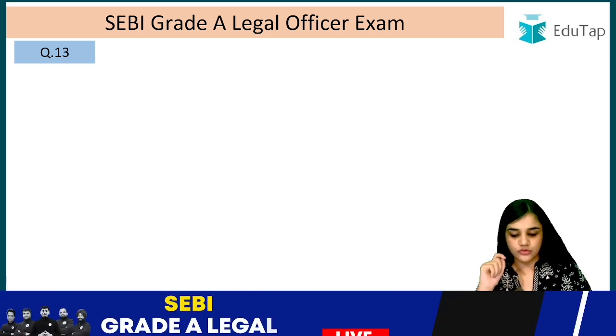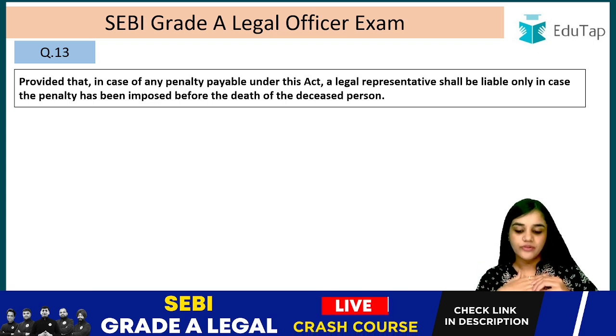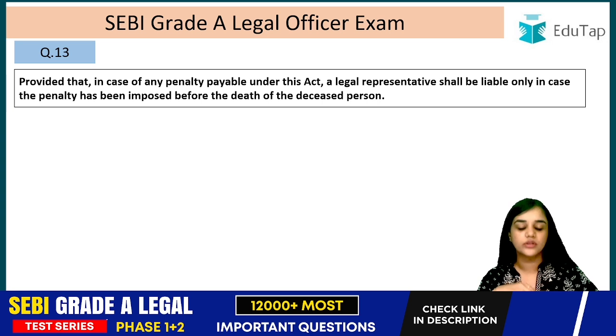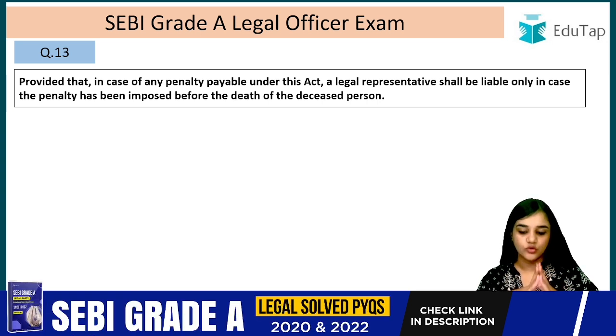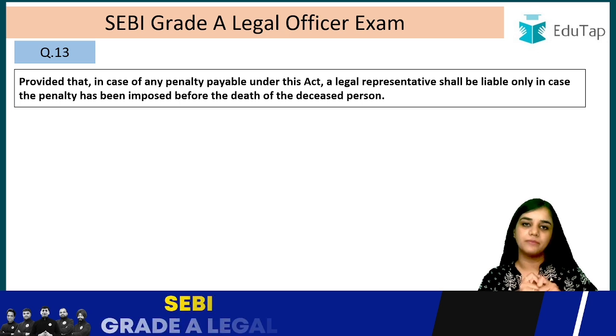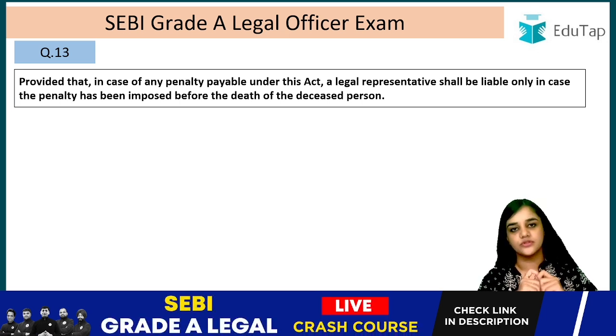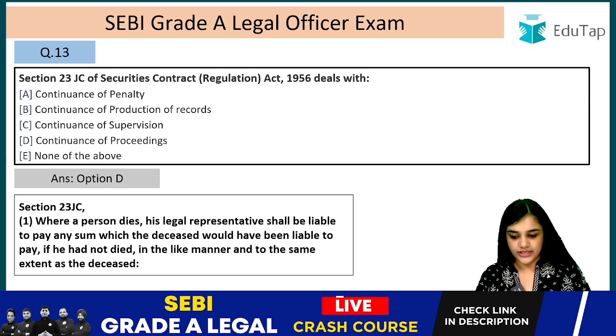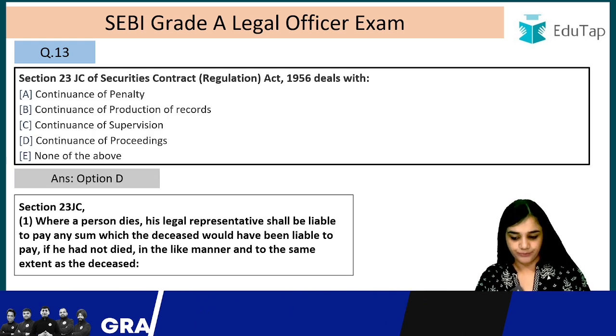There is also a proviso to this. The proviso says, provided that in case of any penalty payable under the Act, a legal representative shall be liable only in case the penalty has been imposed before the death of the deceased person. So only such penalty that has been imposed before the death of the deceased person, only for that the legal representative will be liable to pay in the same extent and manner as the deceased person would have. Right? So the answer is continuance of proceedings, option D.